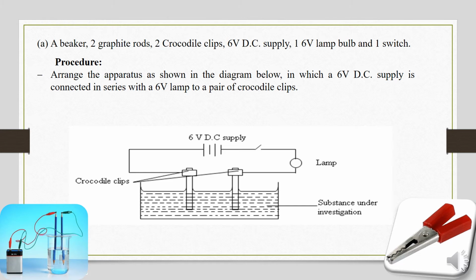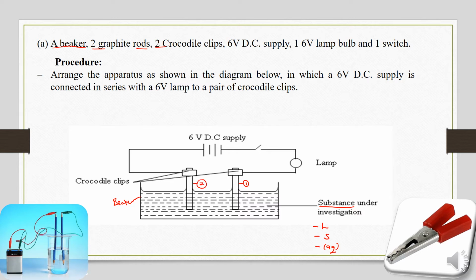On the previous page we looked at the different substances that we shall try to virtually investigate, and we said that those substances could be in three forms. They could be in liquid form, they could be in solid form, and they also could be in solution form, that is to say aqueous. And now we are looking at the different equipment we can use to set up this experiment. So we need a beaker. This can be our beaker. We need two graphite rods. Here you can have graphite rod 1 and then graphite rod 2.